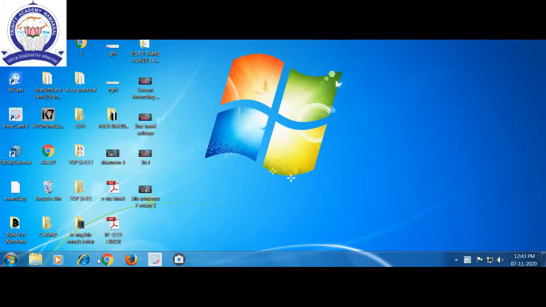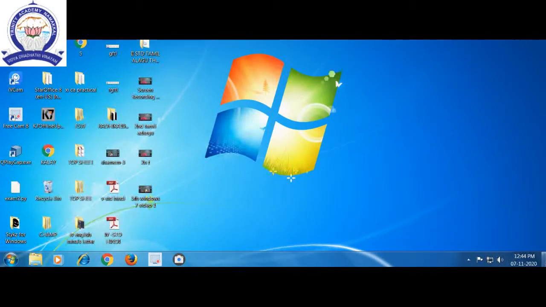This is the quick launch bar. The full bar is called the taskbar, and this is called the start button. This is the quick launch bar. This is the system tray. What can we see in the system tray? Clock, time, speaker, and whether the system is in a net connection or not. All these things we can see on the taskbar.